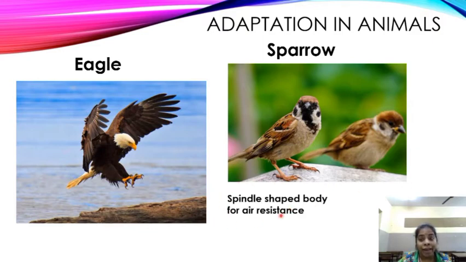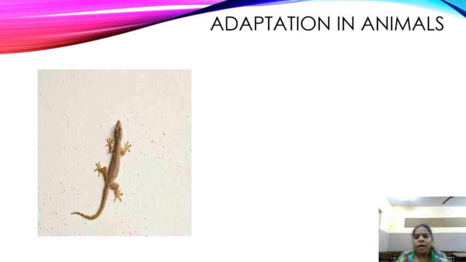Spindle-shaped body for air resistance. They cut down the air resistance and so they are easily able to fly in air. So the spindle shape of the body helps them a lot in aerial adaptation. Next one is the adaptation in reptiles. How do the reptiles adapt themselves? This is a lizard, children. Most of us don't like it.